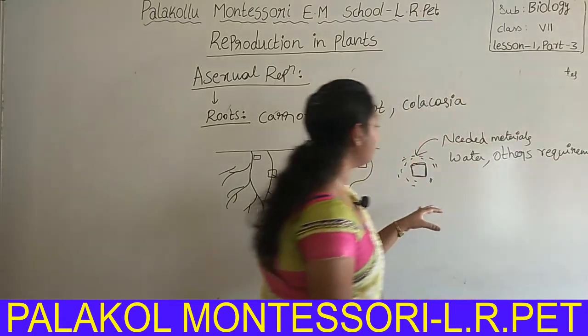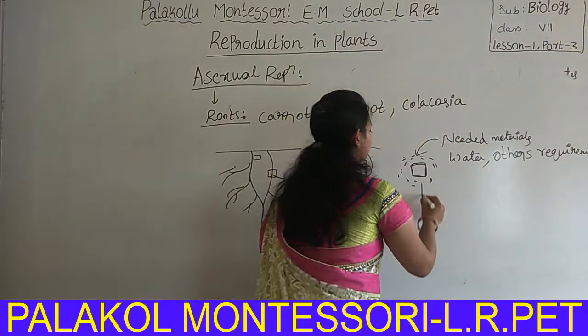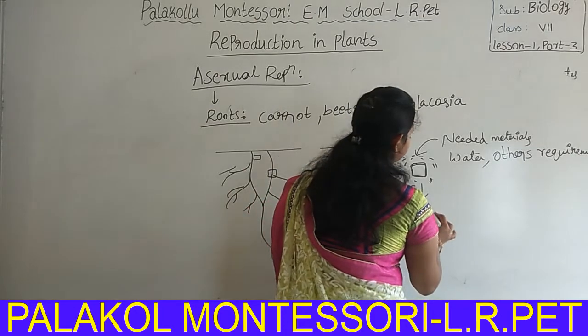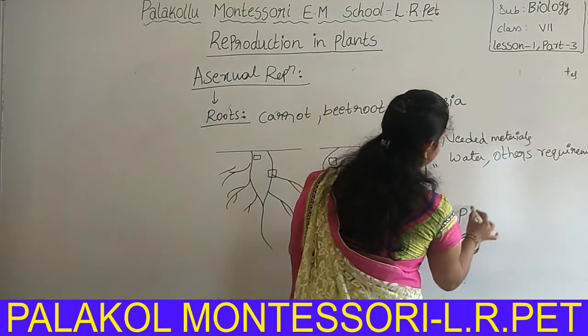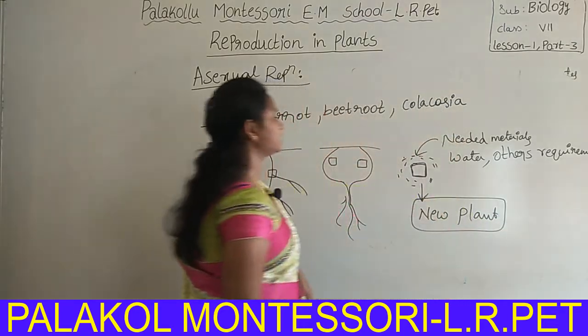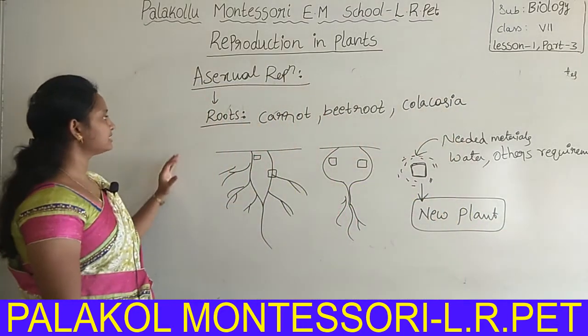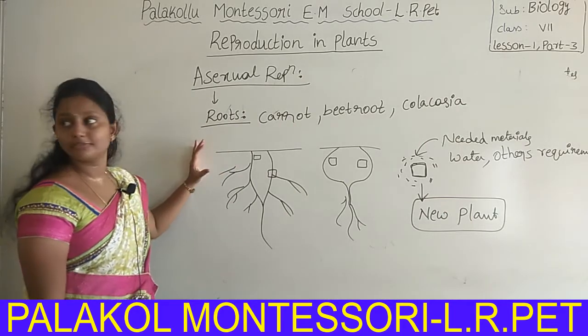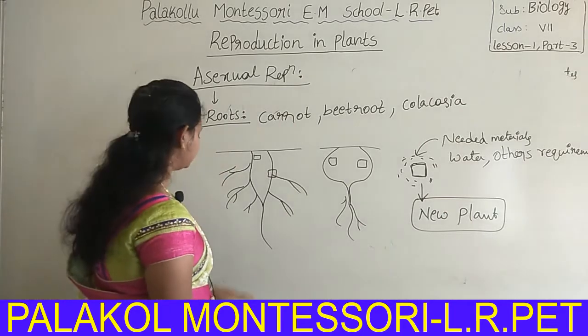Okay, what will happen from this small piece? A new plant will arise. This is the formation of a new plant from roots. This is one type of asexual reproduction.